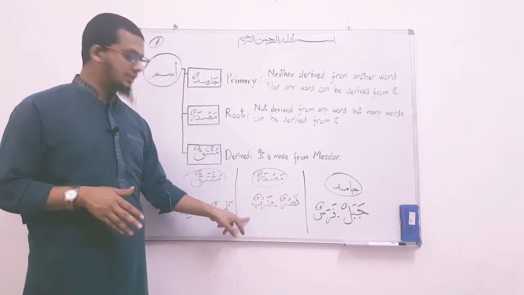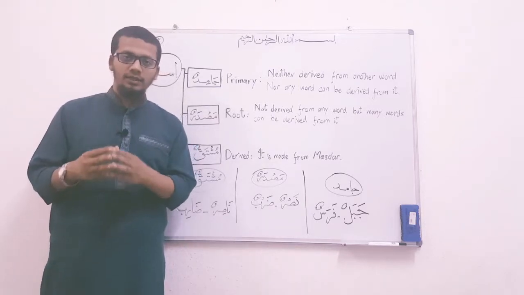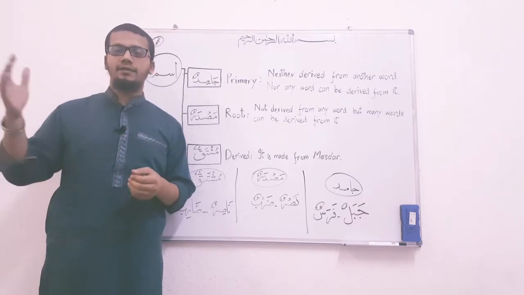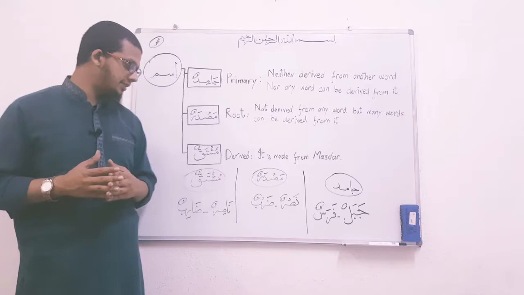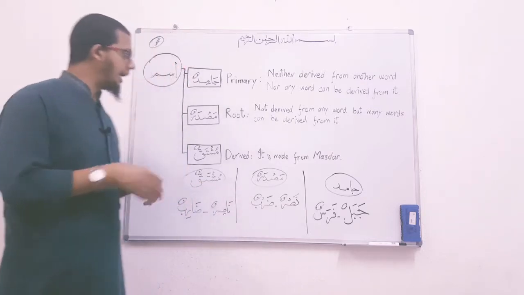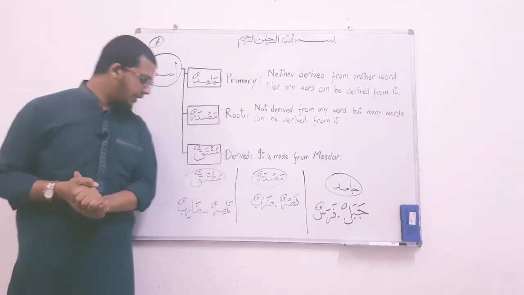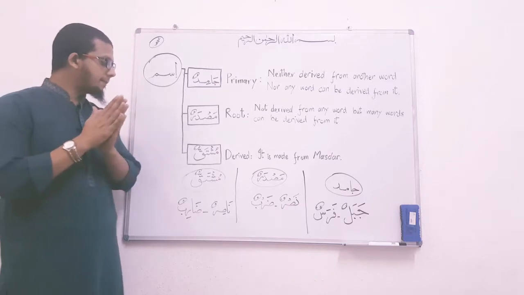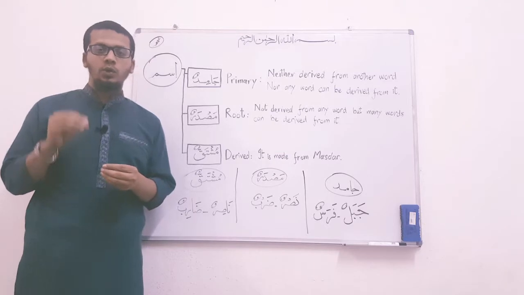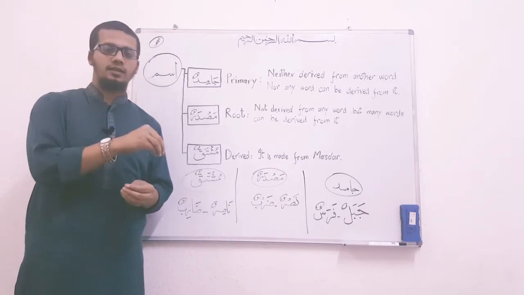And similarly is the darbun. Darbun is a noun which is not derived from any other word, but many other words can be derived from this word. That's why we call it that this is a masdar, a root noun. The third and the last kind of noun that we are going to study today is mushtaq. And mushtaq is any noun which is derived from the root noun, from masdar.